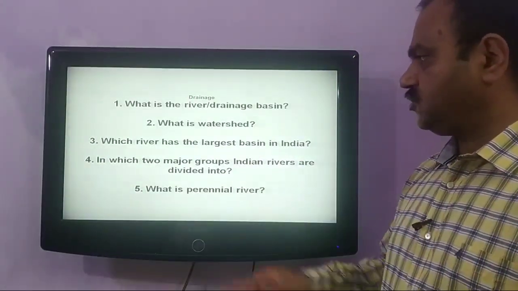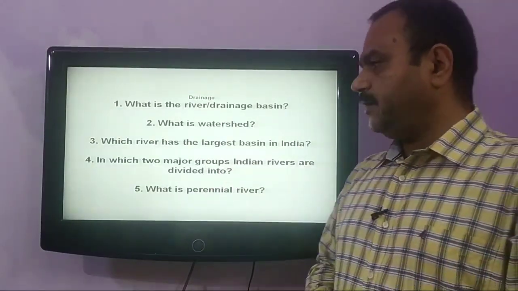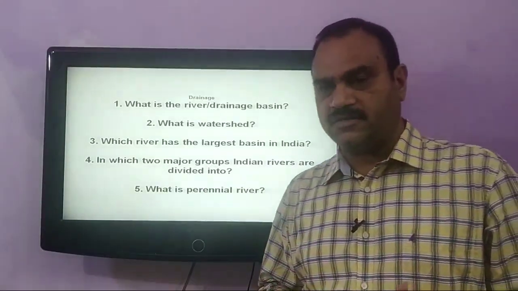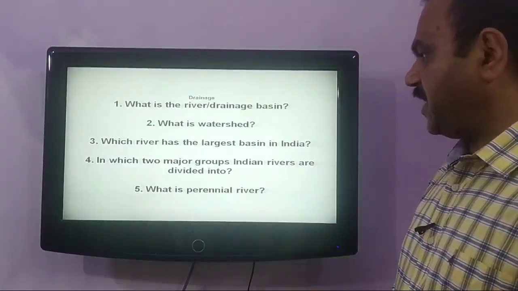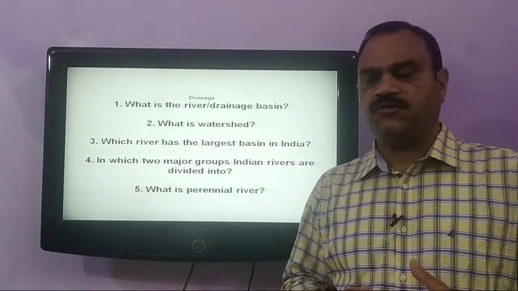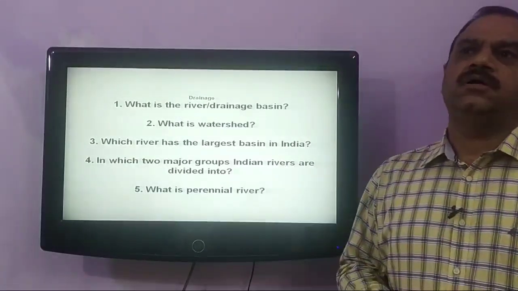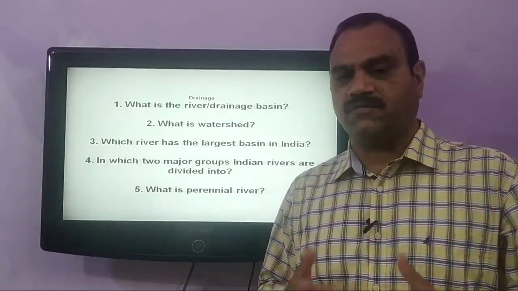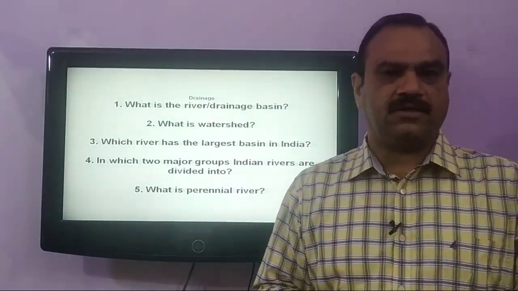Next question is, into which two major groups are Indian rivers divided? Indian rivers are divided into two major groups, that is the Himalayan rivers and the peninsular rivers. Next question is, what are perennial rivers? Perennial rivers are those rivers which have a flow of water all the year around. These rivers get water from rainfall as well as melting of snow, so they remain full of water all the year around and are called perennial.